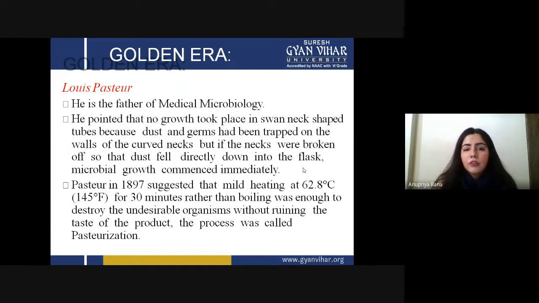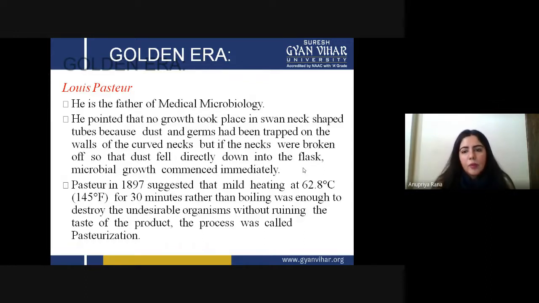Most of us study Louis Pasteur from around sixth or seventh class, when we first learn about vaccination, and also the pasteurization process, because we know that if we heat up milk to a particular temperature for a specific time, then we can store it for a longer time.